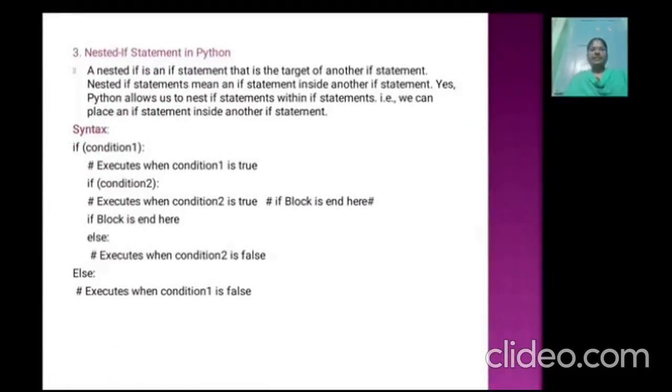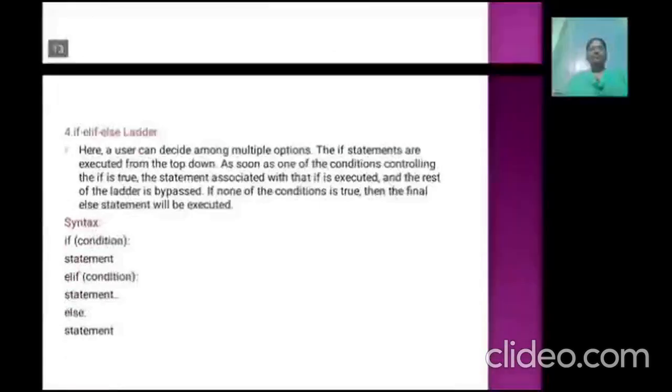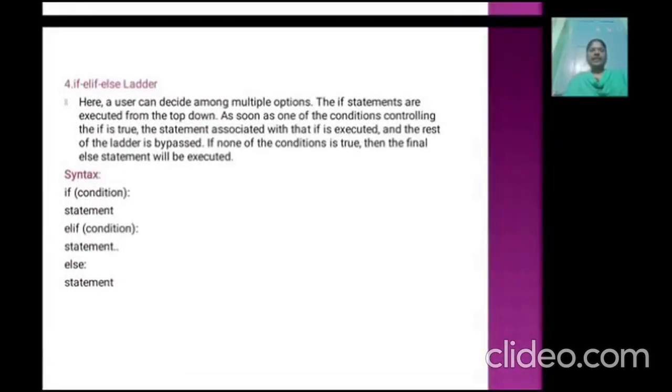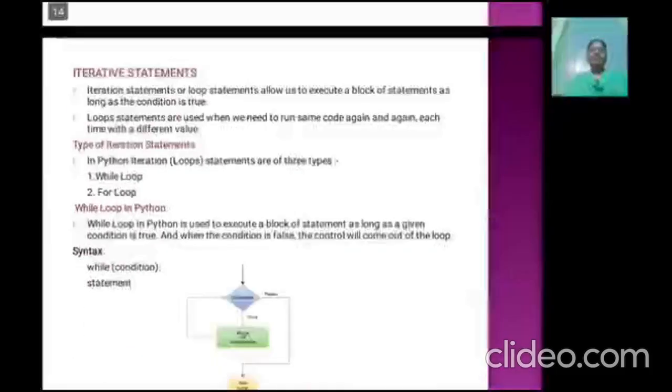Nested if else statement. Here if condition 1 is true, condition 2 is evaluated. If that condition is true, the true block is executed, otherwise the false block of condition 2. If condition 1 is false, the false block of condition 1 is executed. Elif ladder: if the condition is true, statement 1 is executed. If the condition is false, another if condition is evaluated. That is called the if else ladder.